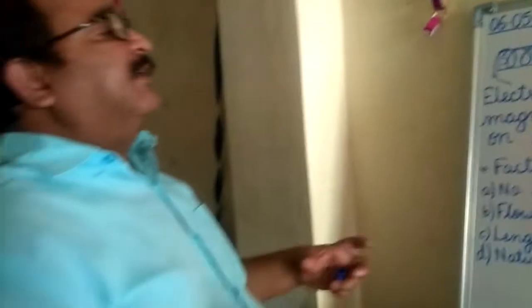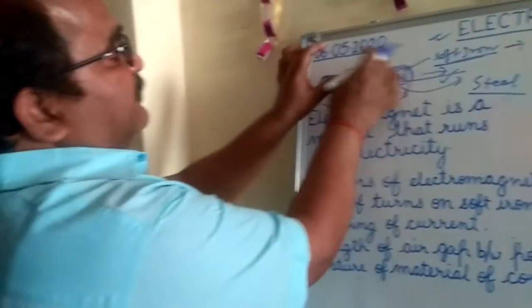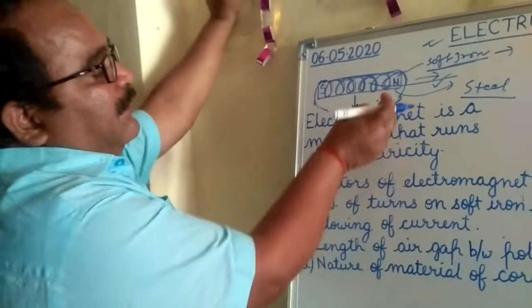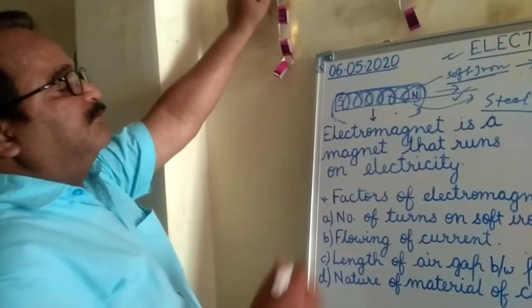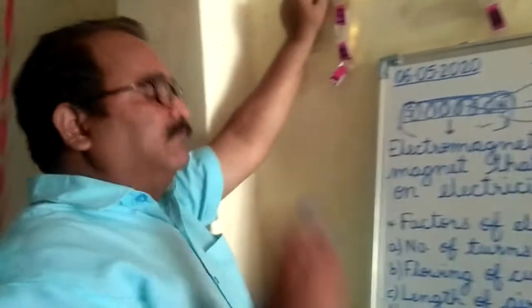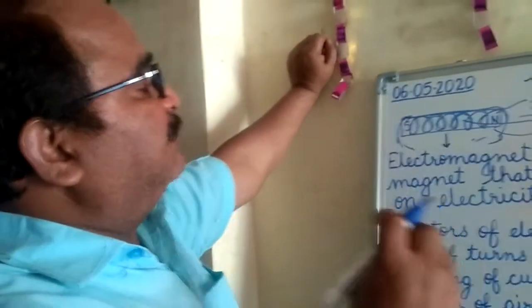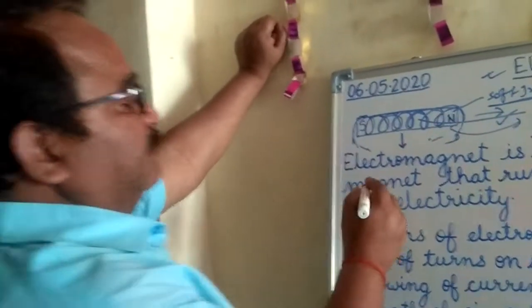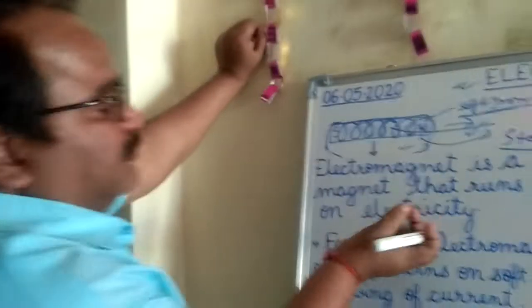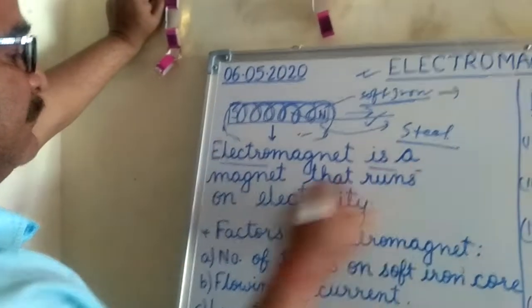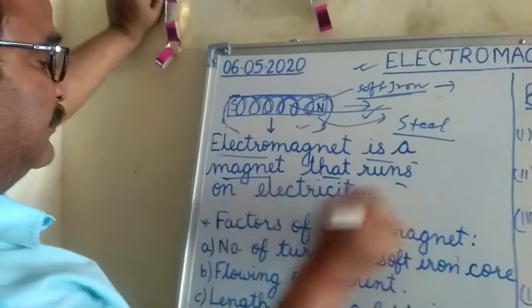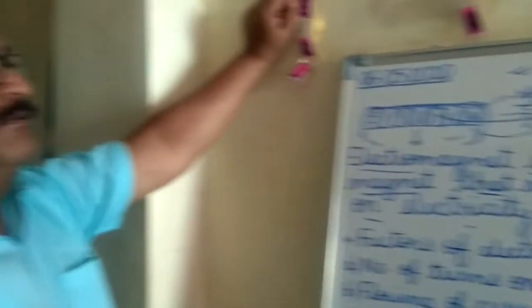We know that as soon as we flow current into that system, it behaves like a magnet. Otherwise, it's simply a wire and a soft iron core. So these are the main points we must know. Here is a small definition of an electromagnet: an electromagnet is a magnet that turns on with electricity.